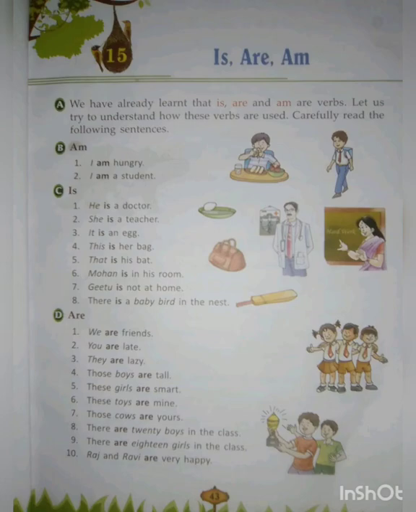These are all action words, and these are all verbs. Some verbs are not action words, but those are also verbs. For example, I have a pen. That means I have a possession, I have something.